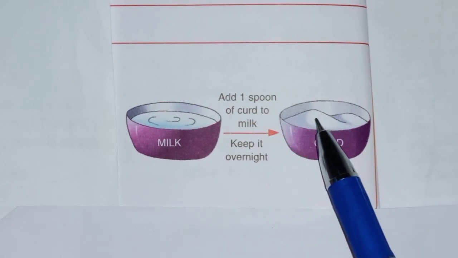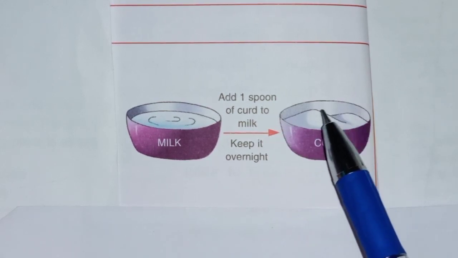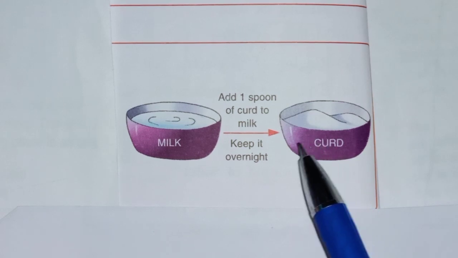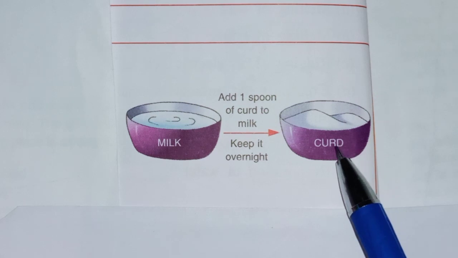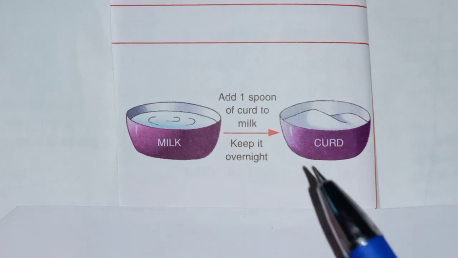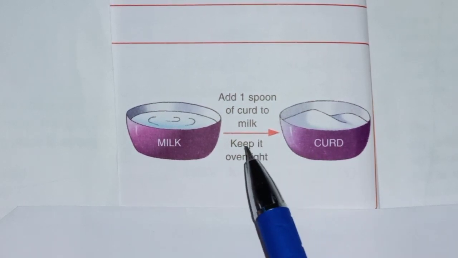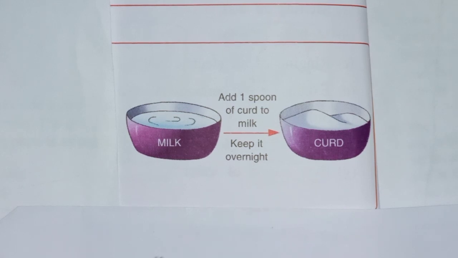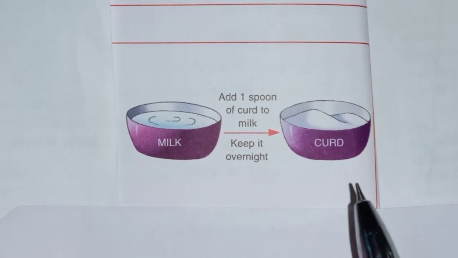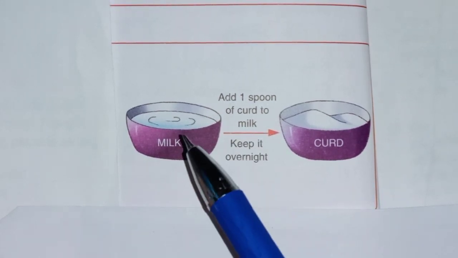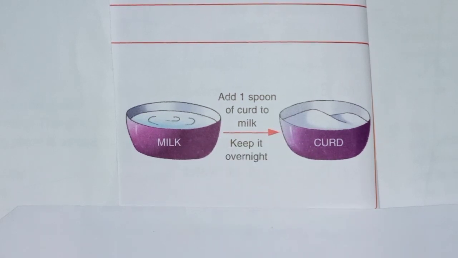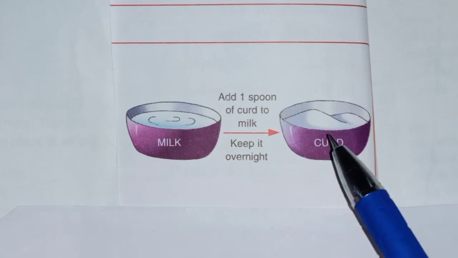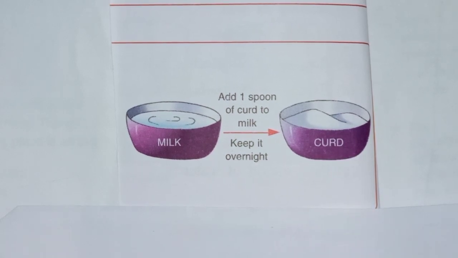It will convert into some solid that is called curd. So milk is converted into curd. How? When it is kept outside the refrigerator or at hot temperature. So the property of milk is now changed into curd. Milk is sweet in taste and curd is sour in taste.